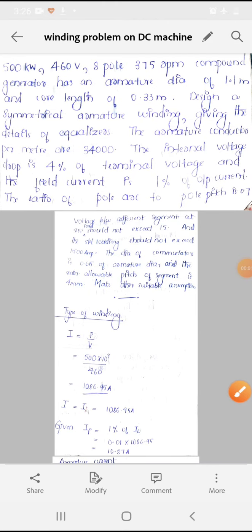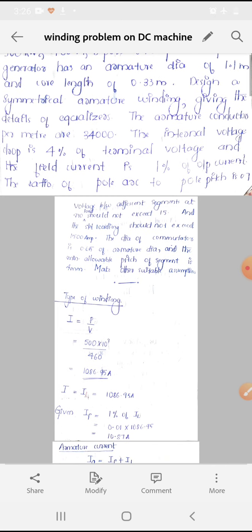Today we are going to discuss the problem to solve armature winding, design and also equalizer. Moving on to the question, it is a 500 kilowatt, 460 volt, 8 pole, 375 rpm compound generator has an armature diameter of 1.1 meter and core length of 0.33 meter. Design a symmetrical armature winding giving the details of equalizers.